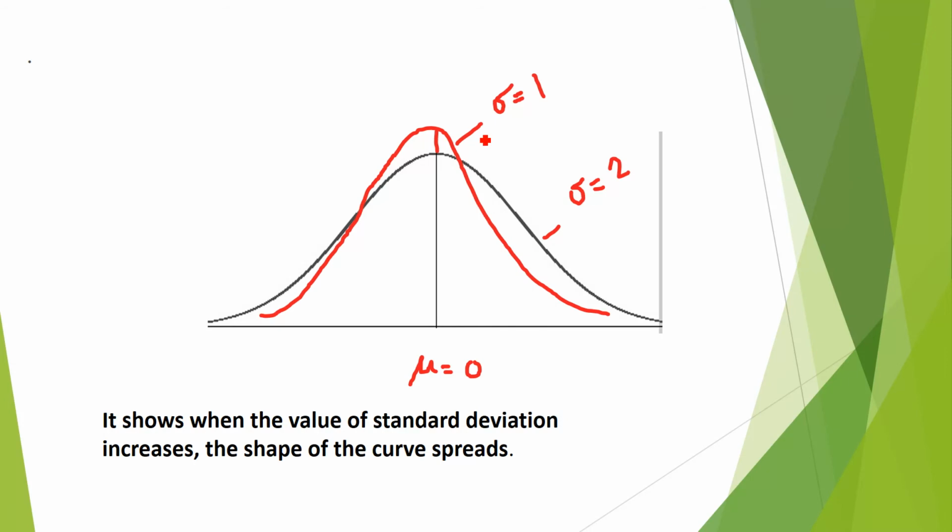Here I have made an example for you. Suppose these are two bell shaped graphs. One is the black one, and the other I have made red for you.